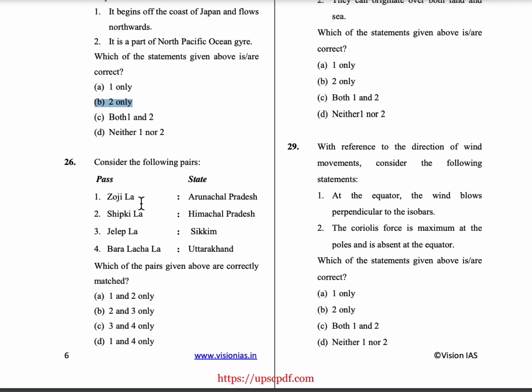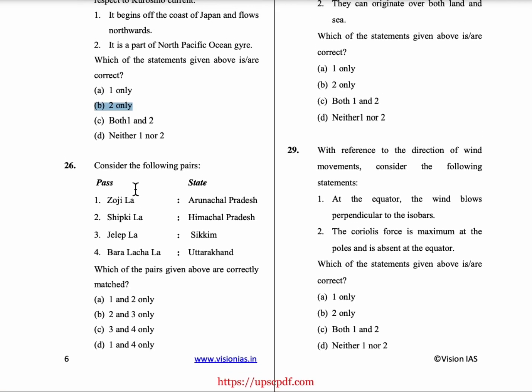Coming to 26th question, consider the following pairs. The pass and states. So first is Zojila. So Zojila generally connects Srinagar to Leh. It is in Jammu and Kashmir, not Arunachal Pradesh. First statement is wrong. Next is Shipkila Pass. So Shipkila Pass connects Jammu and Kashmir to Himachal Pradesh. So Himachal Pradesh is present. So this pair, the second one, is correct. Coming to the third pair, Jelepla. So Jelepla connects Sikkim and Tibet. So Sikkim is present. So third pair is also correct.